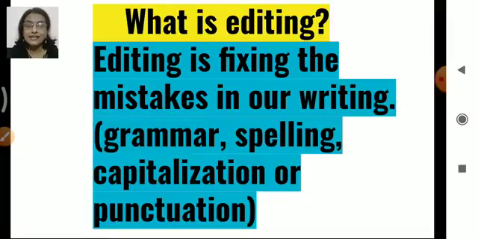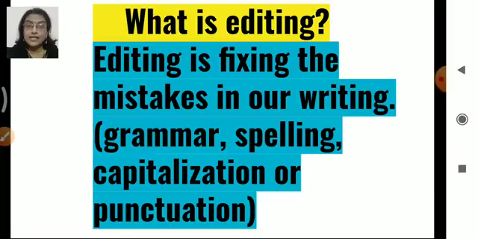What is editing? Editing is fixing the mistakes in our writing. That means to find out the mistakes in our writing. Now the mistakes can be grammatical mistakes, wherein the articles will be wrong, or the verb tense is wrong, or a conjunction or preposition is wrongly used.